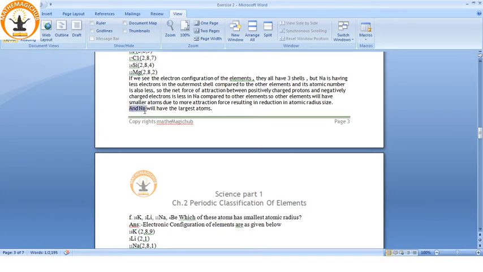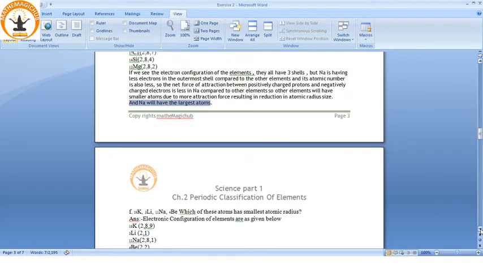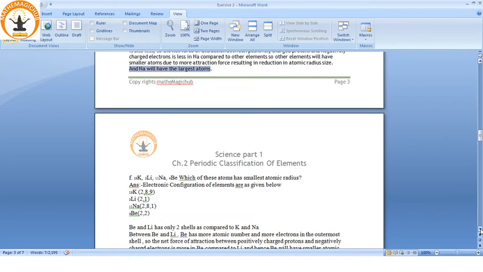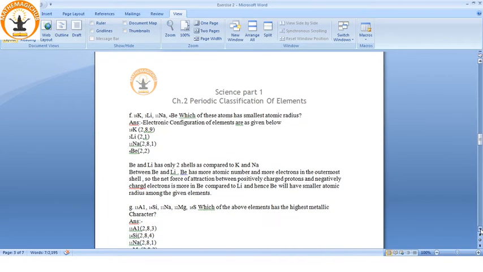See, here the point is written after whatever I explained just now. I am not reading what is written, I am just explaining. You can write it down. And sodium will have the largest atom. Why? Because all of them are having 3 shells, but sodium is having the lowest number of electrons in the outermost shell, thereby the force of attraction in others is more. So eventually the atomic radius will decrease due to more force of attraction, and higher the atomic radius, higher is the atomic size. Now F, which of these atoms has the smallest atomic radius?